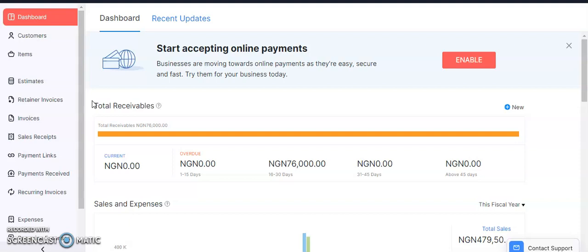As a way of clarification, this is not a school management online portal. This is an accounting stroke invoicing software.